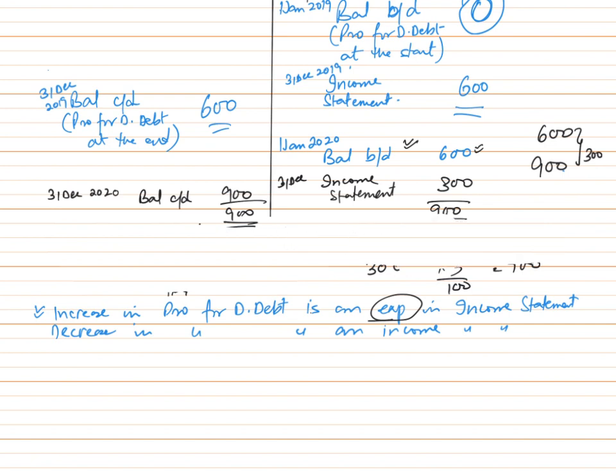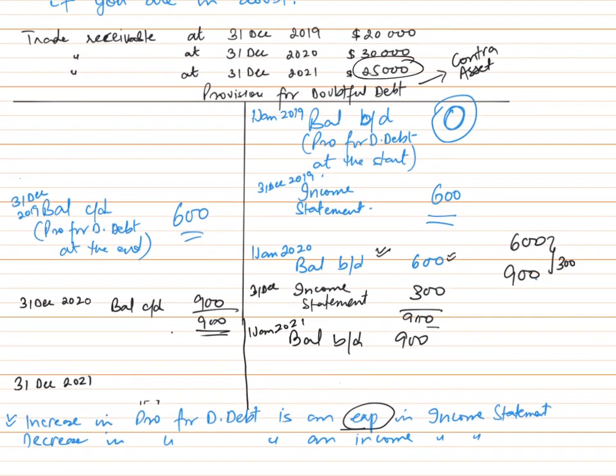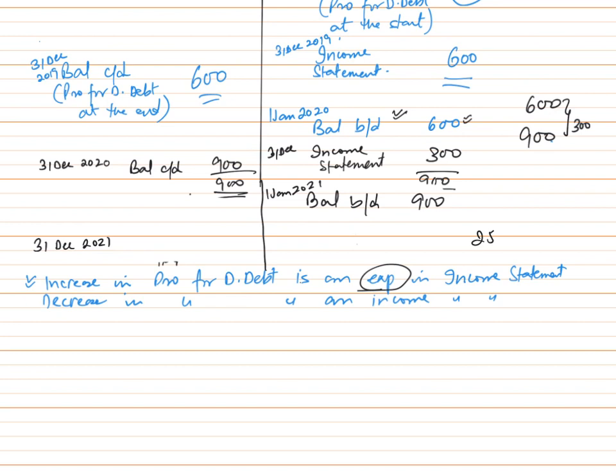Now if I talk about third year, so balance BD for third year would be 900, 1st January 2021, and on 31st December 2021. Now at the end of 2021, we have got trade receivables worth 25,000. Now if you take out 3% of 25,000, that would be how much? 750. So our provision at the year end has become 750. So this is balance CD.